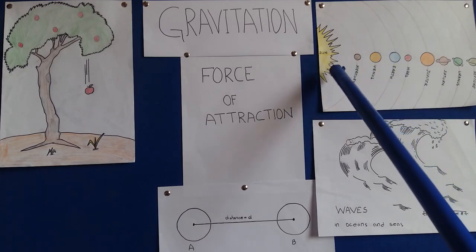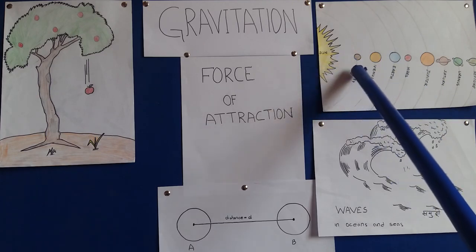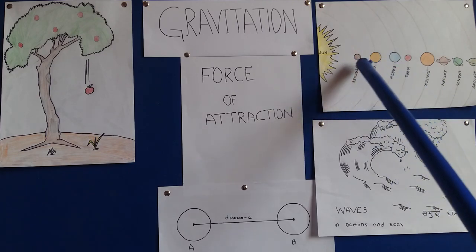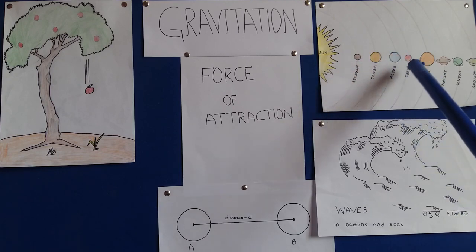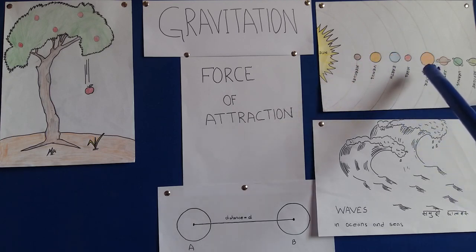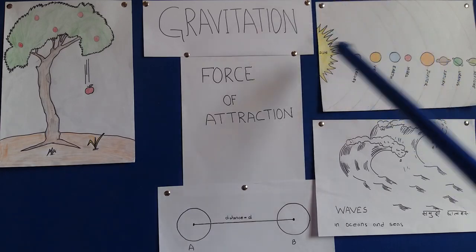The force of attraction exists between the sun and the planets, and even between these two planets there exists a force of attraction, and these forces are balanced in such a way that they keep on revolving around the sun.